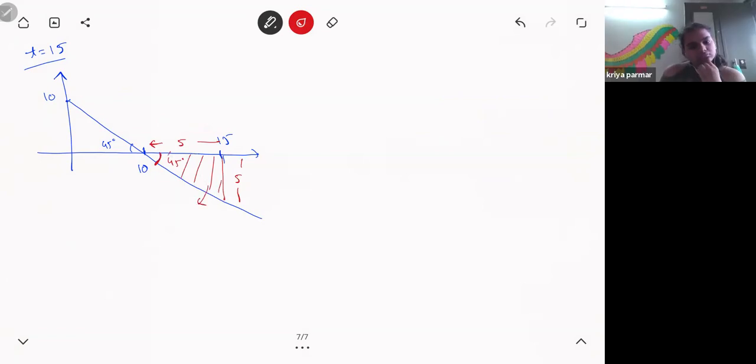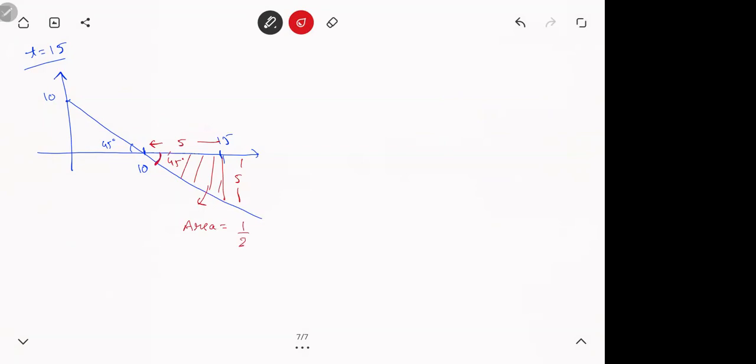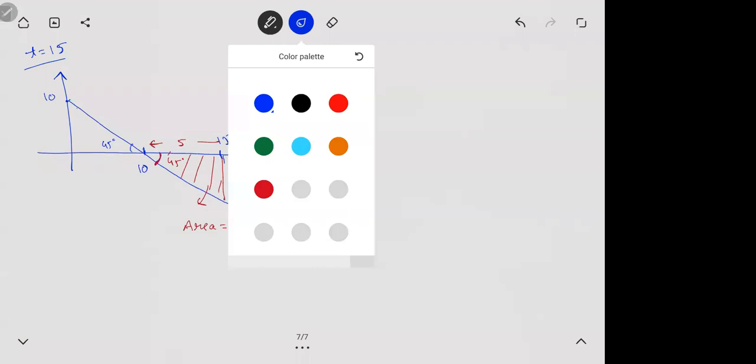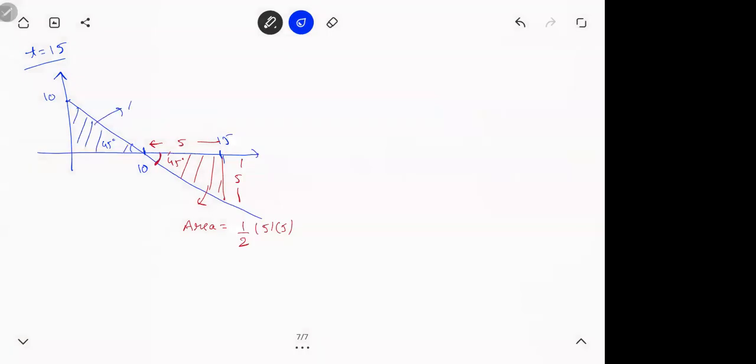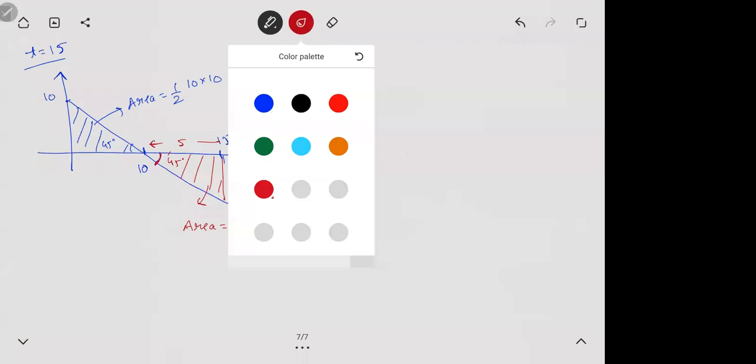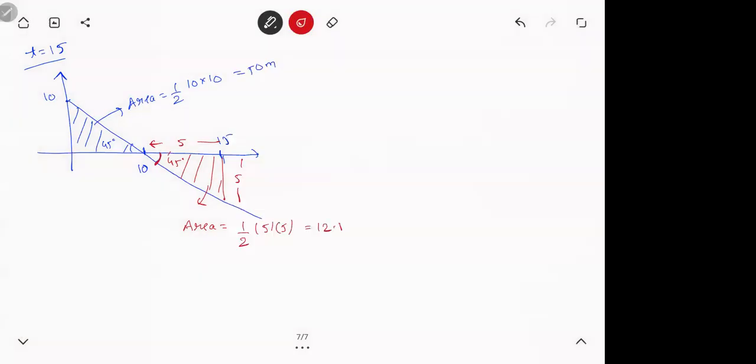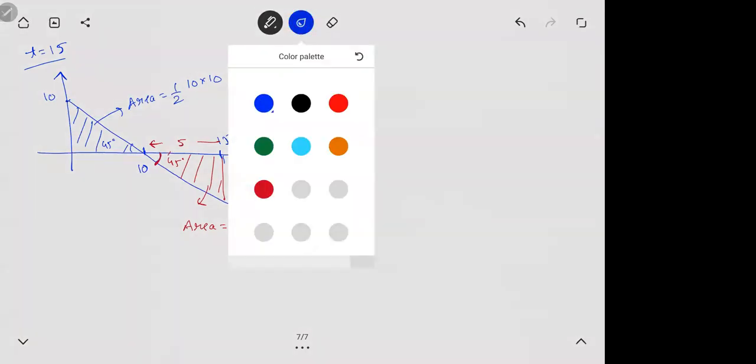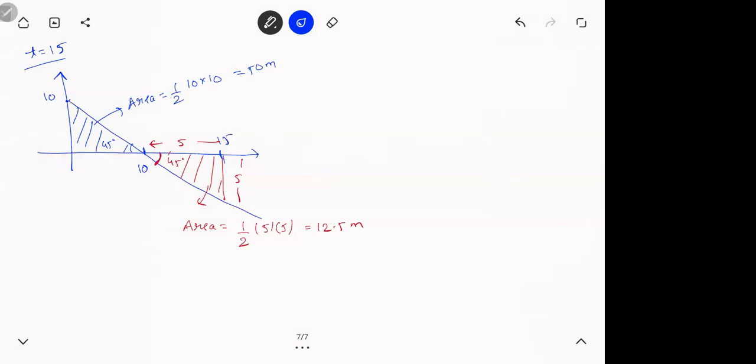So what is this negative area? Half into base into height. What about this thing? This is the positive area. Half into base into height. 50. This will be 12.5. Got it? Red wala jo hai, that is the negative area. The blue is the positive area.